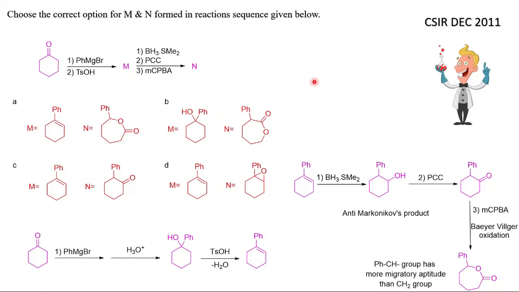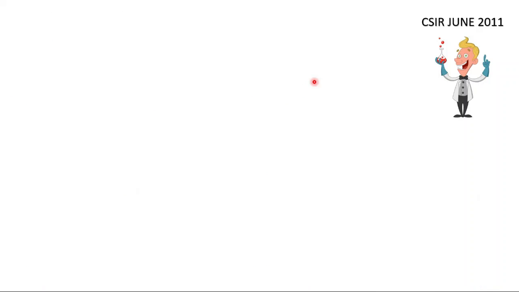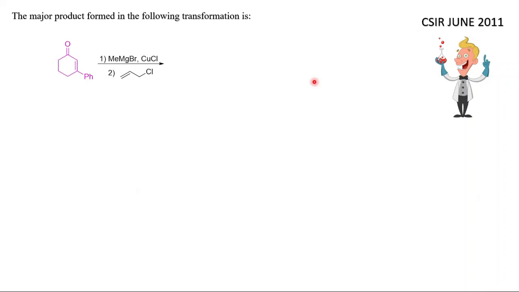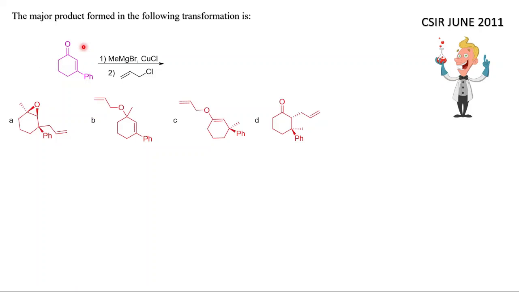So now I will move to the next question. This is a very important question. As you can see, this is an alpha beta unsaturated ketone. First they have treated it with methyl magnesium bromide with a catalytic amount of copper chloride, and then they have given allylic chloride. So this is a very important question, so please look carefully, because this question has stereochemistry.